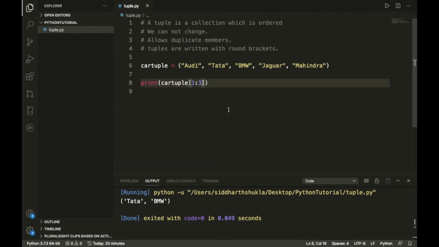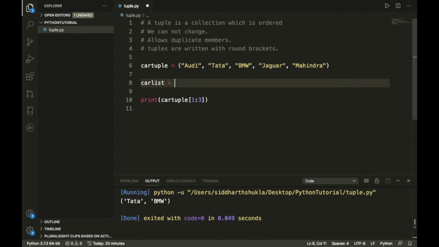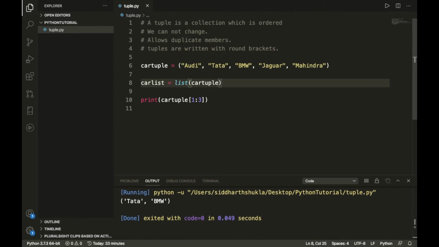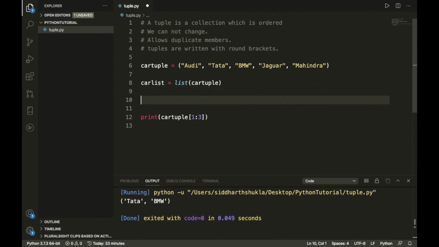And if you want to change a value, what do you need to do? Suppose you want to change something, you need to convert the tuple into a list first, then you can make the change and convert it back. How can you do that? Suppose we have this car tuple. Now I want to create a car list, so I'm going to put list, and inside the brackets I put the tuple name. Then I want to add something.